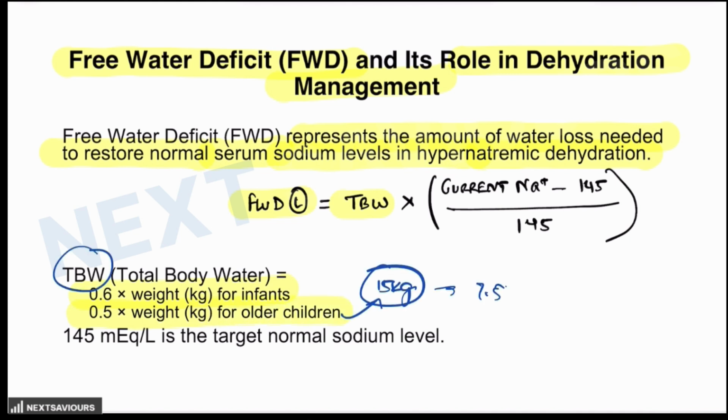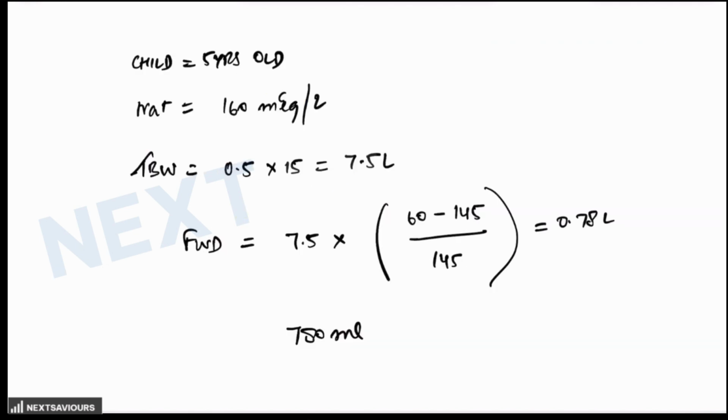Now, this total body water is multiplied by the current sodium level, which is provided in the question, subtracted from 145 and divided by 145, because 145 is the target normal serum sodium level. So if the target of 145 milliequivalent per liter is achieved, then everything will become zero. That means the patient is not having any free water deficit and you do not require any hypotonic saline.